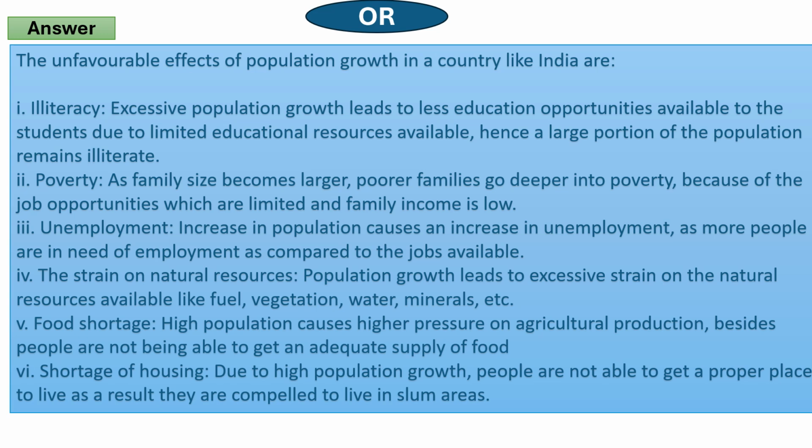And last, shortage of housing. Due to high population growth, people are not able to get a proper place to live. As a result, they are compelled to live in slum areas. So the video is ended.